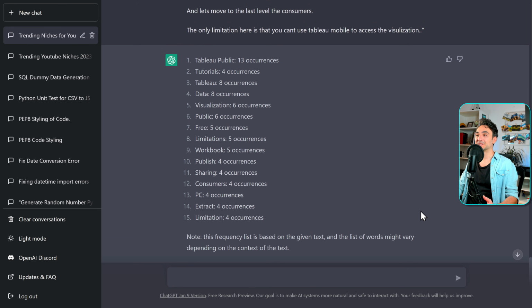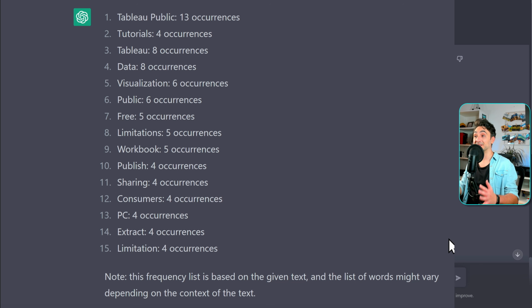Alright, so now let's check the results. This is really wonderful. So now I have a list of all the words that I repeat. Tableau Public was with 13 occurrences. This is normal, maybe I was explaining this product. And you can go through all the words like tutorials, okay, Tableau, data, visualizations, public, limitations. Maybe with limitations, I should not say it 5 times. So I have to find some alternatives, but we can ask ChatGPT about that.